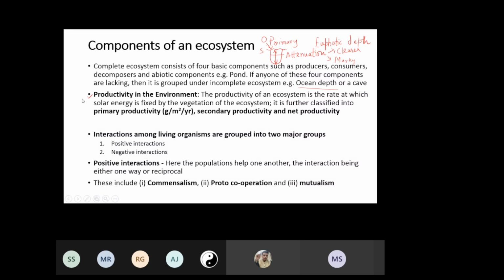For example, if you are sitting at a water body and you're trying to know how much algae is growing, you can collect water samples at regular intervals and measure the amount of chlorophyll. Chlorophyll will indirectly tell you the amount of algae that may be present, or there are other methods to filter algae, dry it and weigh the biomass. So, you'll be able to know what the productivity is.